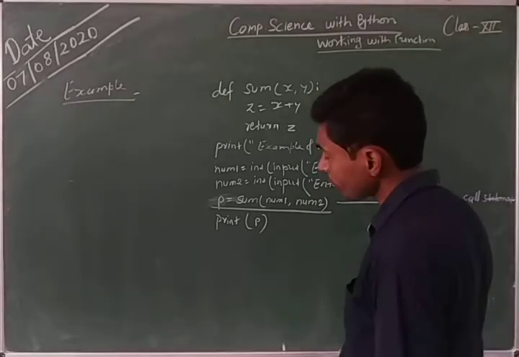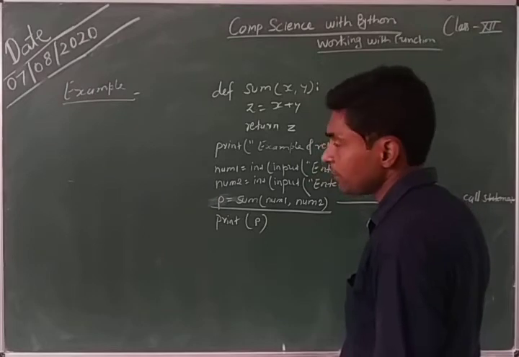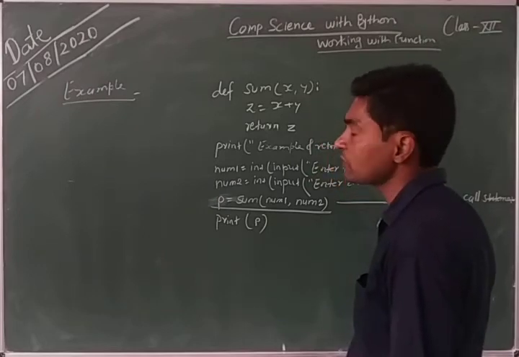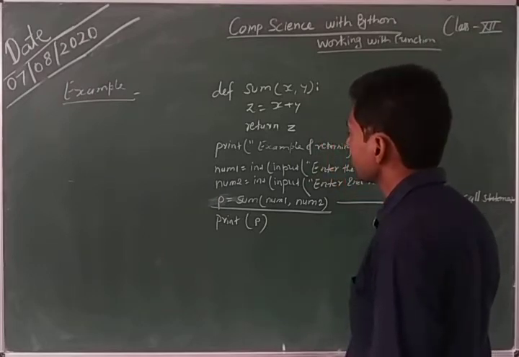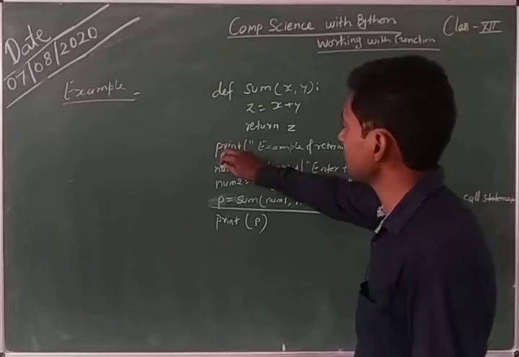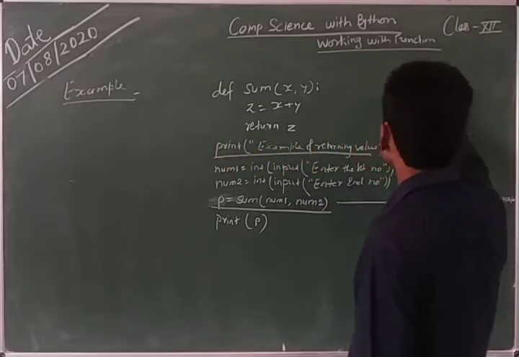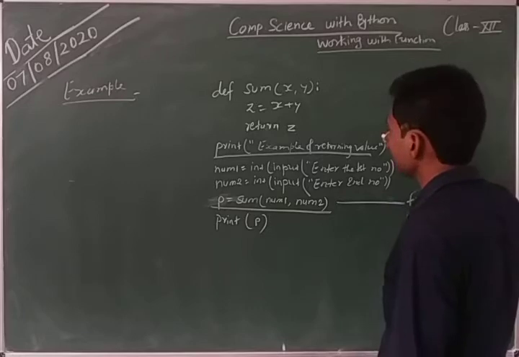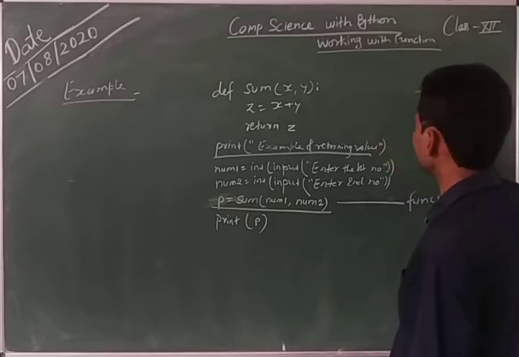Here, when the interpreter starts execution of the program, first this line will be printed. The output of this program will be: example of returning value.